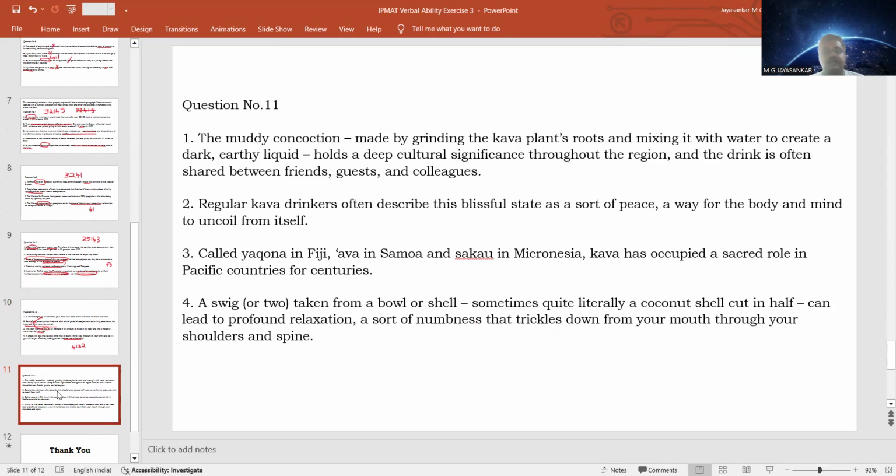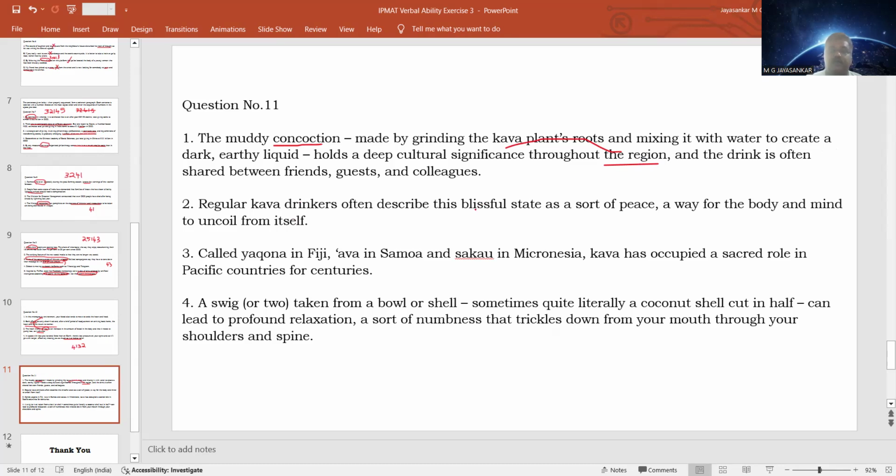This one is again slightly complex, but if you read the sentences properly, you can very easily unjumble it. Talking about kava. Kava is a muddy concoction. What is a concoction? A mixture. It is made by grinding the plant's roots with water and forming an earthy liquid. And this liquid has a lot of cultural significance throughout the regions. Which region is not given yet. So this cannot be a first sentence.